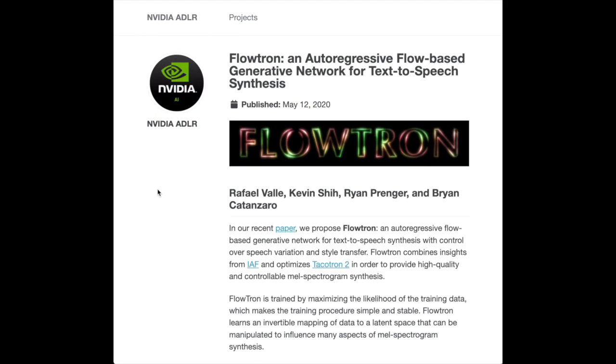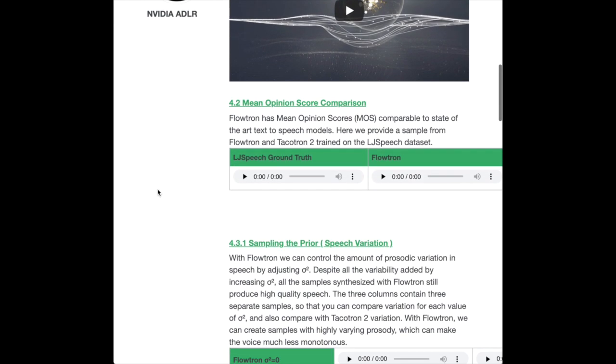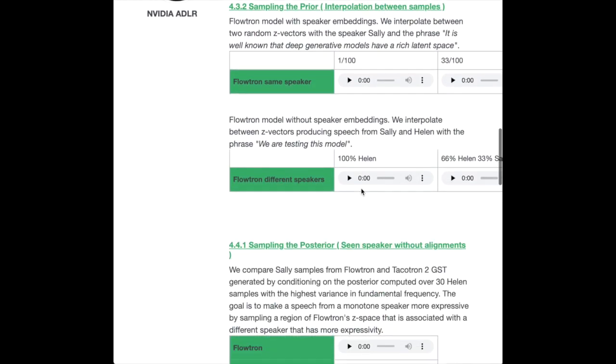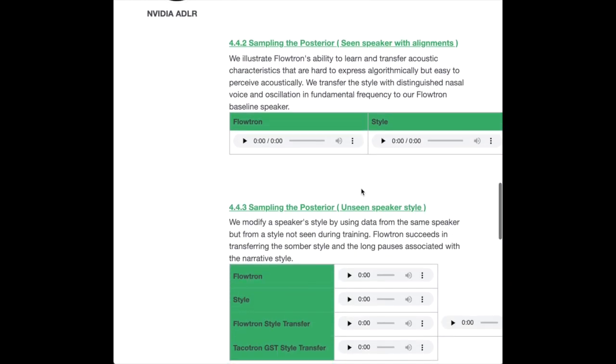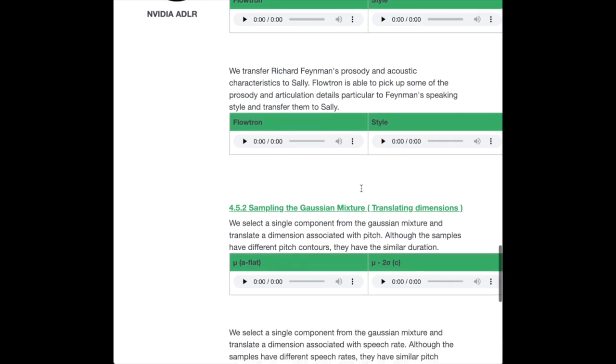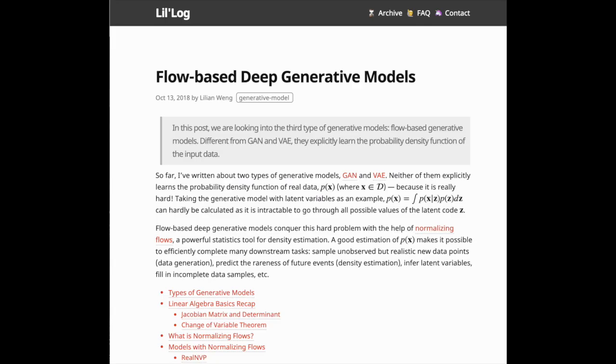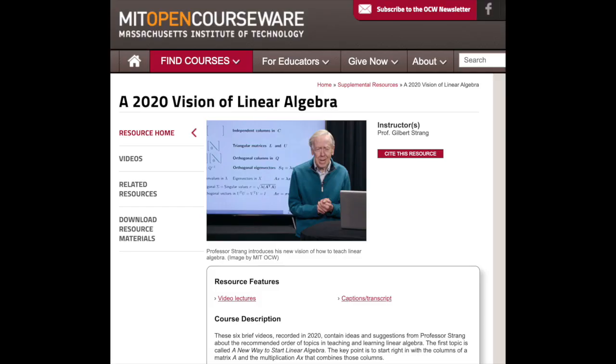NVIDIA also released Flowtron, a new autoregressive flow-based text-to-speech synthesis network. You can see a lot of interesting properties of this model in the blog post, such as the ability to control the tone and style and interpolate between samples. This model is a flow-based generative model, which is an alternative paradigm to things like GANs or VAEs. I don't really understand flow-based models myself, but this tutorial from Lilian Weng on flow-based deep generative models is a great starting roadmap, and I suspect this recent course from MIT OpenCourseWare, A 2020 Vision on Linear Algebra, would be a sufficient learning resource if you're willing to put the time into understanding these flow-based models.